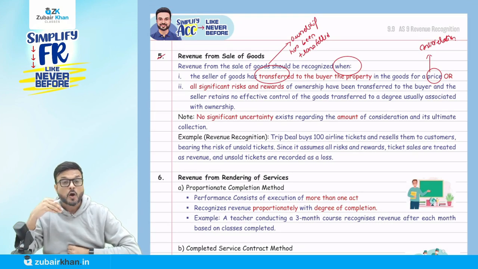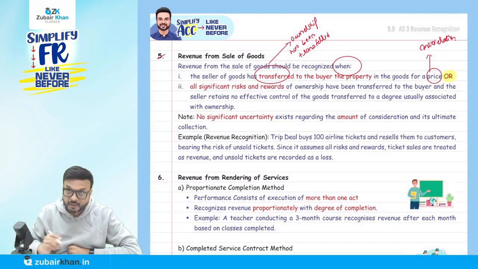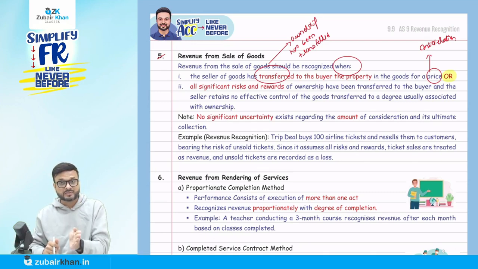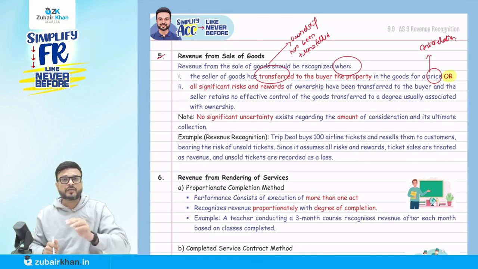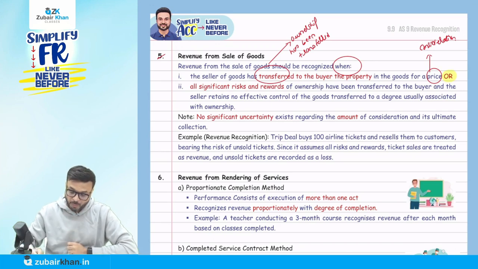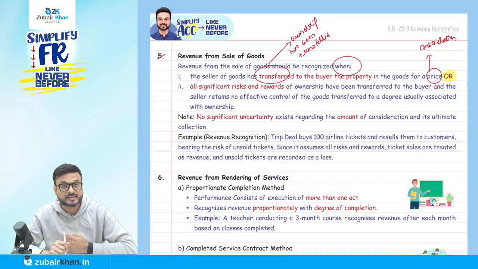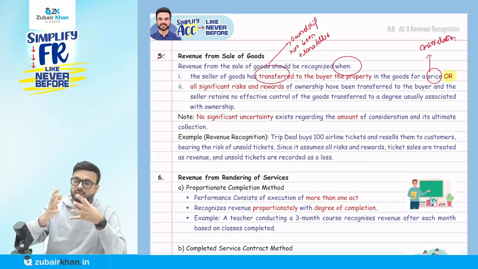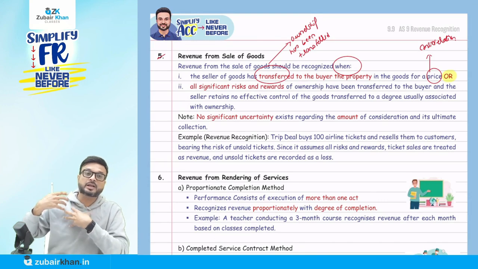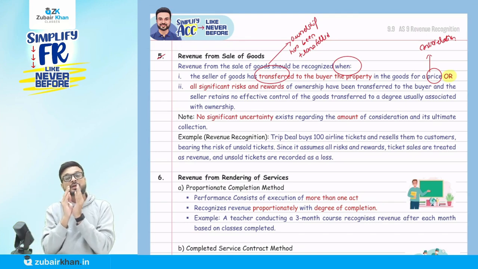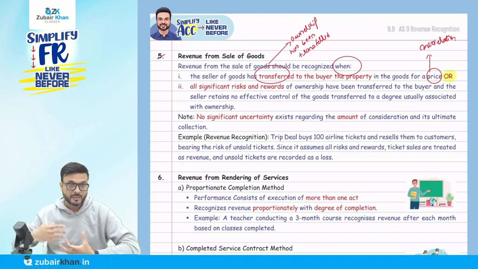Goods we are talking about. Okay. Or, they say, listen carefully, all significant risk and reward of ownership have been transferred to the buyer and the seller retains no effective control of the goods transferred to a degree usually associated with ownership. So what are they saying in point number 2? They say that all significant risk and reward, which is generally associated with the ownership, has been transferred. Generally the owner behaves like it belongs to me.